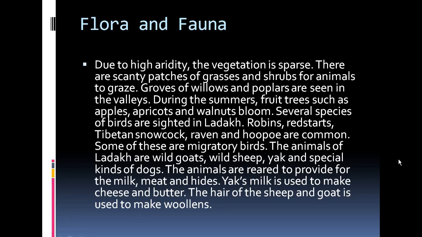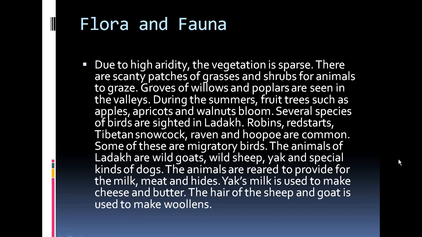So if you go there, you will see very little patches of grasses, and mostly it will be covered with snow, or sometimes with patches of groves of willows or poplars seen in the valley. It is covered with snow most of the time, or else it will be dry and patchy, and there will be no condition for animals to graze properly. That's the kind of situation there. During the summers, fruit trees such as apple, apricots and walnuts bloom.